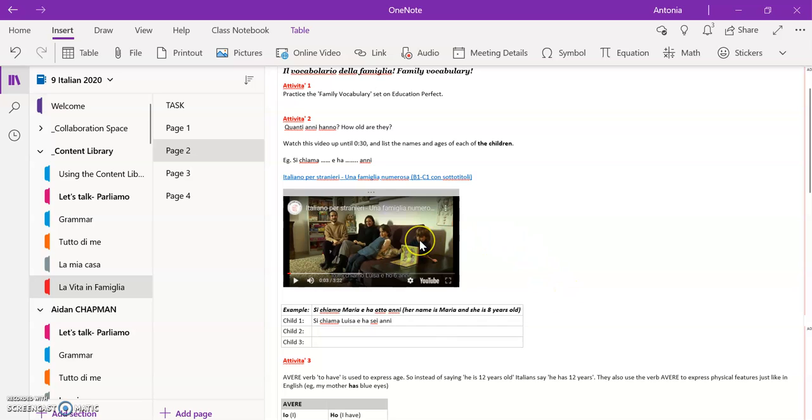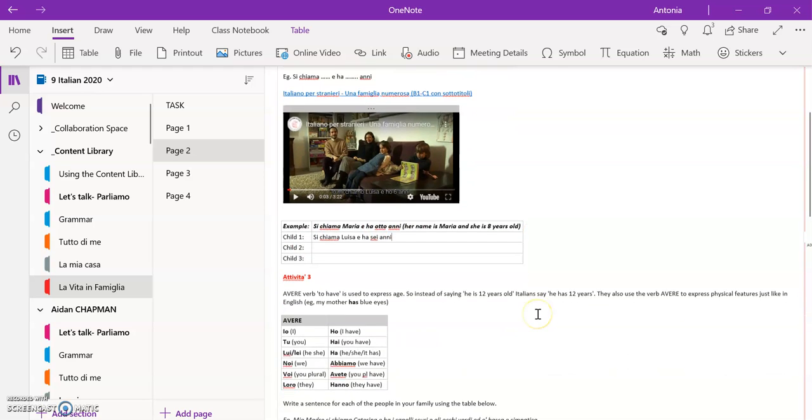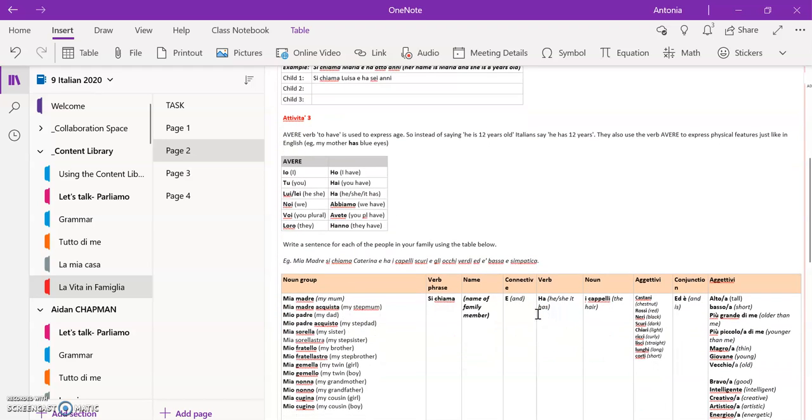All right, so then you need to listen out for the name and the ages of the other 2 children and use the exact same pattern to write their name and age. Now, in attività 3, it's just like a bit of a revision on the verb avere, to have, and saying that we use it to express age. So instead of saying that someone is 12 years old, they say they have 12 years. All right. They also use the verb avere to express physical features, just like in English. So, for example, my mother has blue eyes.